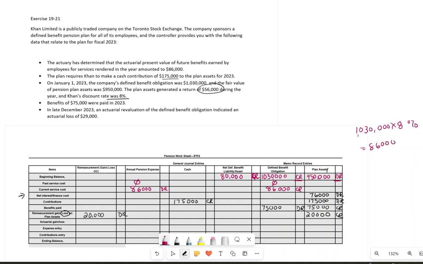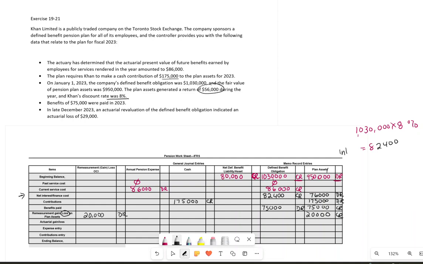So that, no, sorry, 82,400. I have put in the wrong number. 82,400, and that is my interest. If it's an interest, it will increase my liability, and if it increases my liability, it also increases my asset.